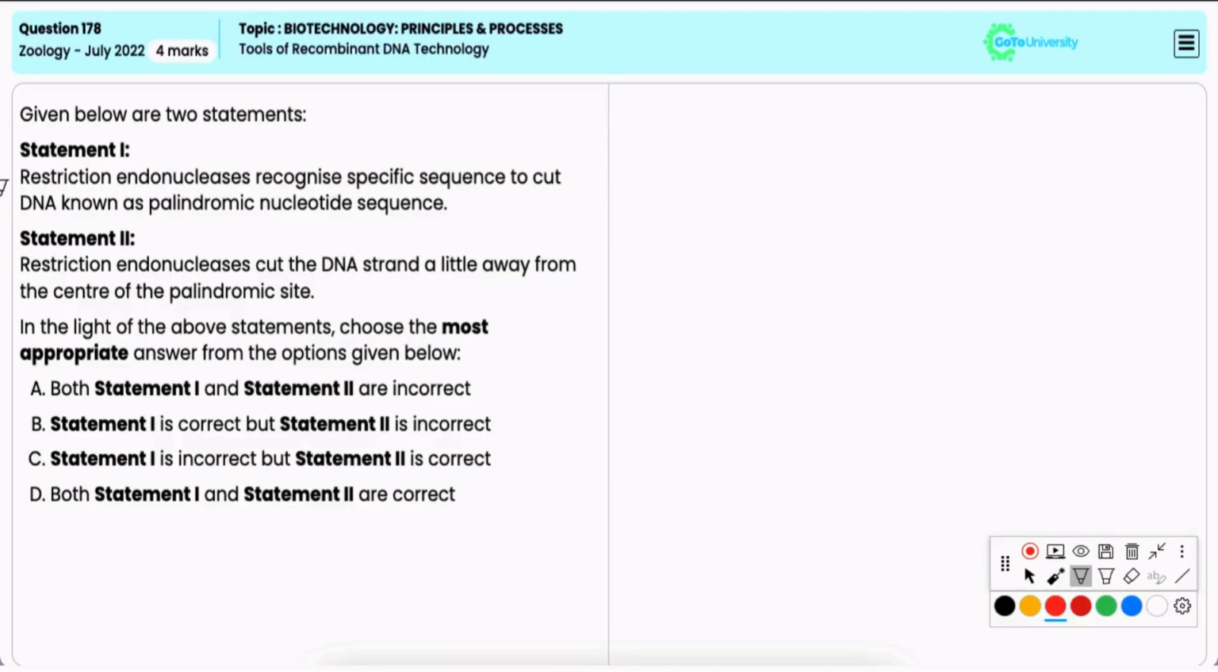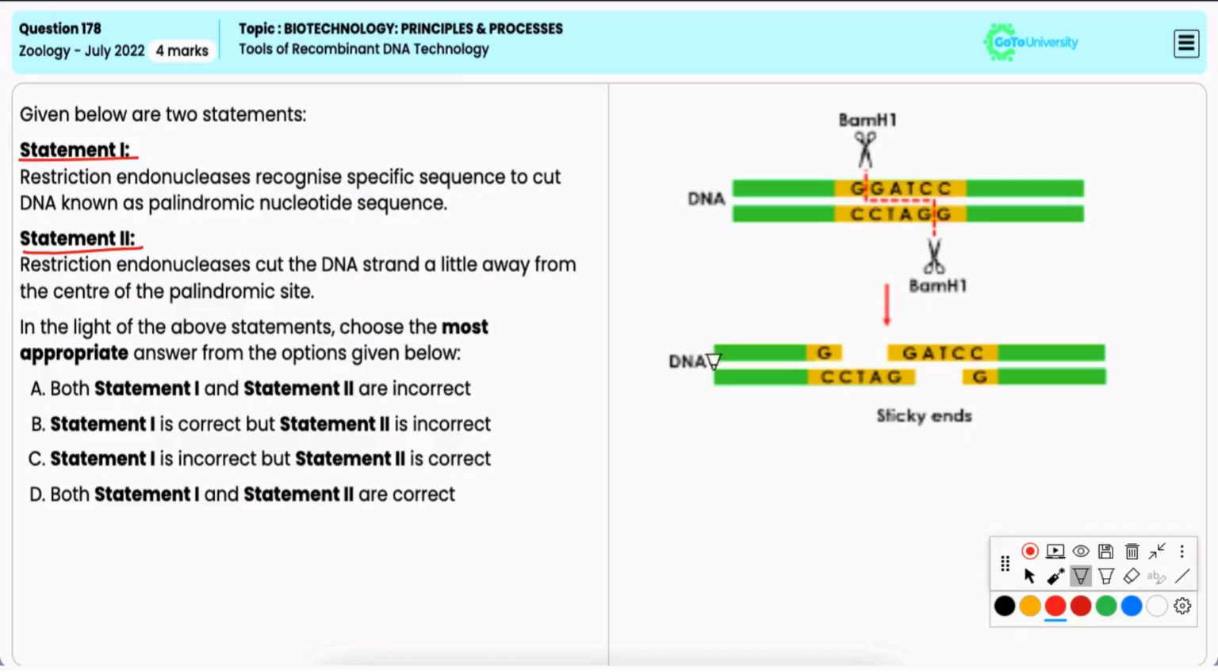In this question, two statements are given, and based on these two statements, you have to choose the correct option. Statement 1. Restriction endonucleases recognize specific sequence to cut DNA known as the palindromic nucleotide sequence. Now it is correct. Each restriction endonuclease recognizes a specific palindromic nucleotide sequence in the DNA, and it will bind